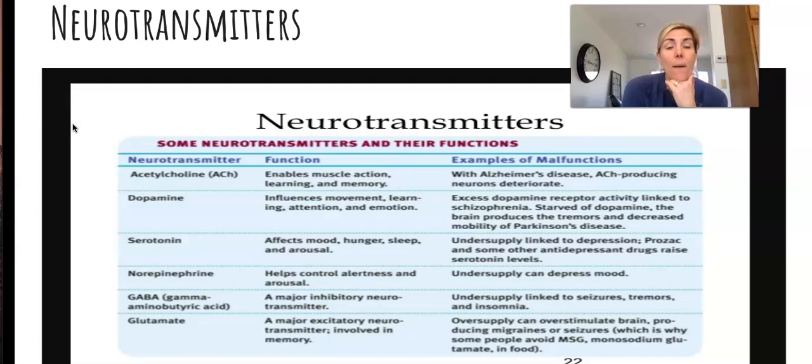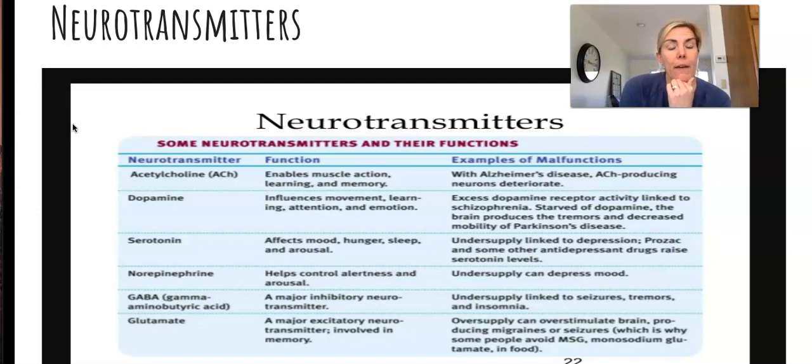Serotonin, this is all mood and emotion related neurotransmitter. Hunger and sleep sometimes are with that as well. Too few of serotonin, the undersupply, that's linked to depression. And sometimes Prozac and other antidepressant drugs, the purpose of those is to raise those serotonin levels because there's an undersupply of it.